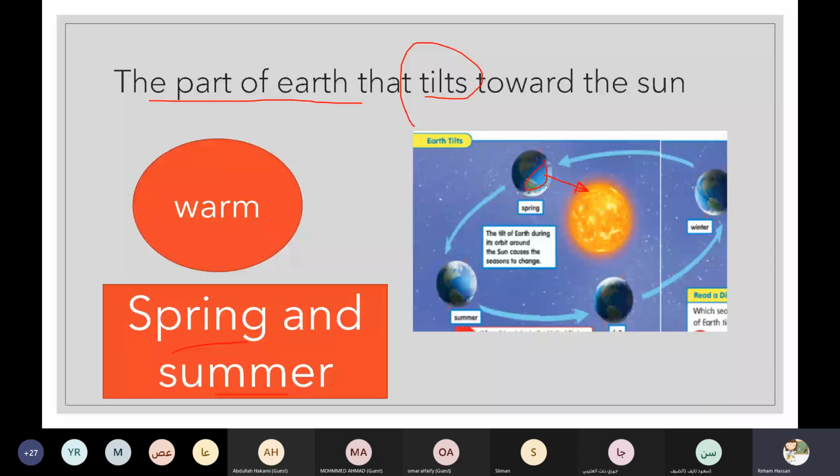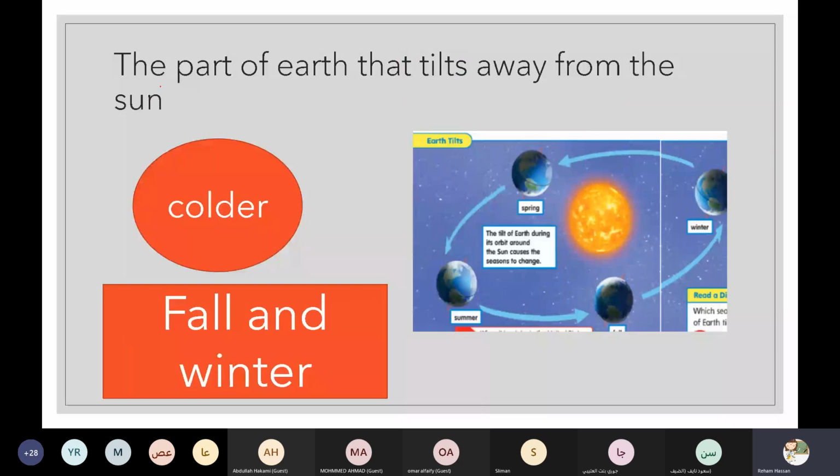But if we are in the part of the Earth that tilts away from the sun, we are in colder seasons like fall and winter. The Earth takes 1 year to go around the sun. In 1 year, the 4 seasons happen: winter, spring, summer, and fall.